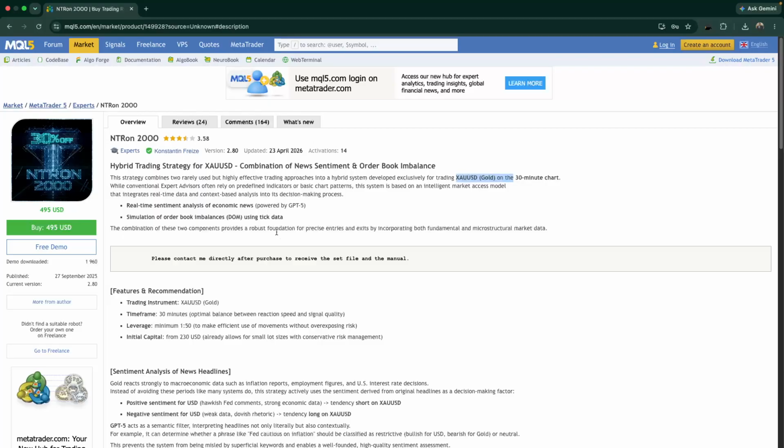According to the MQL5 page, which we are on, the NTRon 2000 is a hybrid strategy built exclusively for gold, the XAU USD, on the 30-minute chart. It uses two main layers. First, real-time sentiment analysis of economic news through an AI model, powered by ChatGPT 5, which is kind of like the latest model from OpenAI.